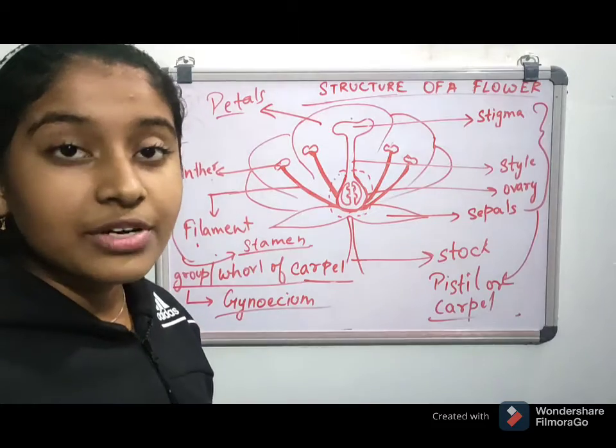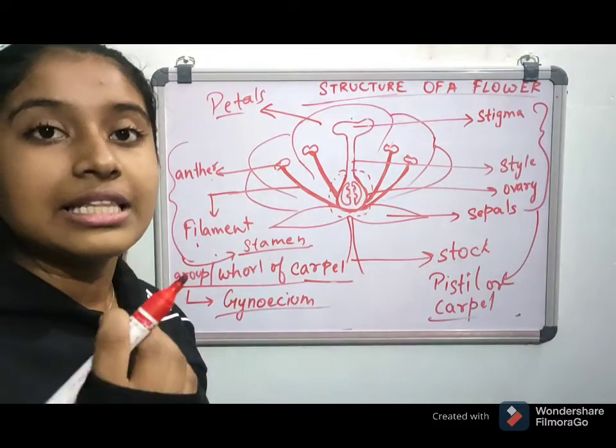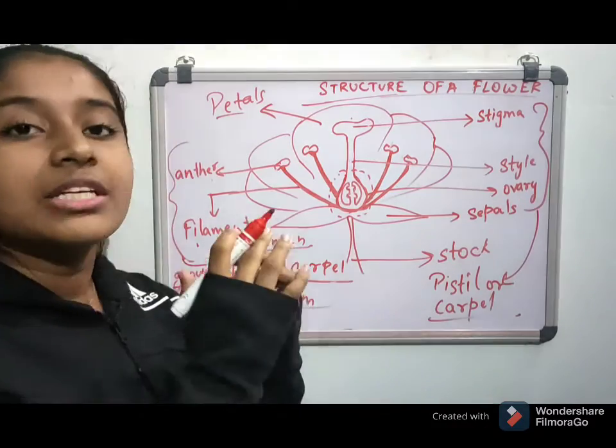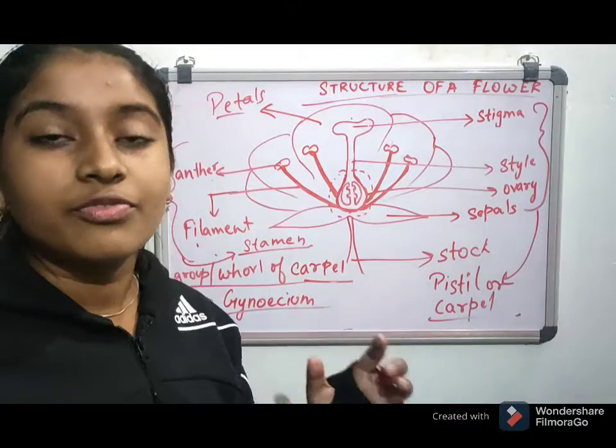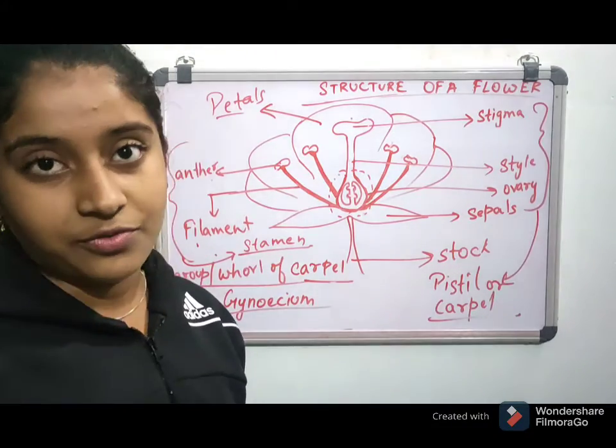It forms the seeds of the fruit, and the ovary starts growing and forms the fleshy part of the fruit.